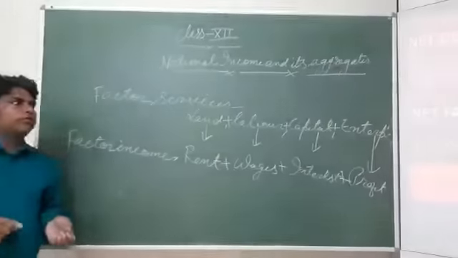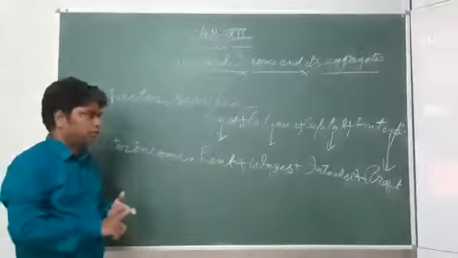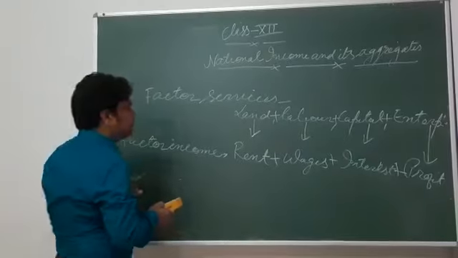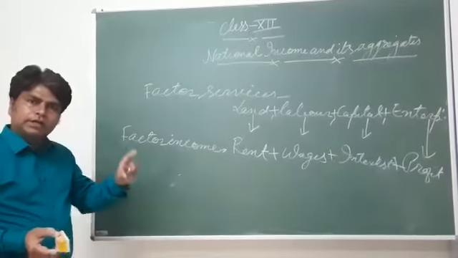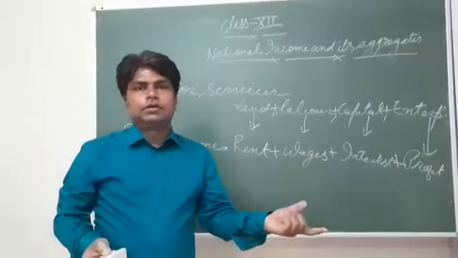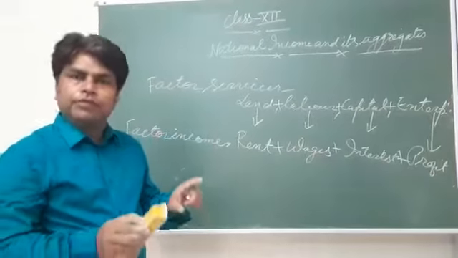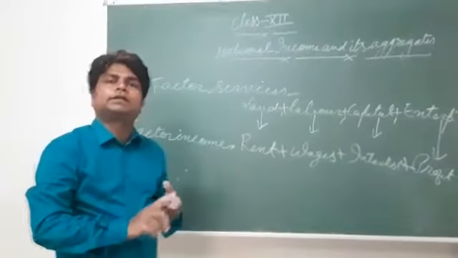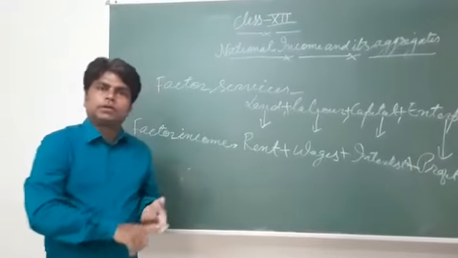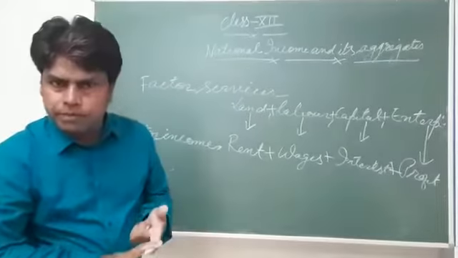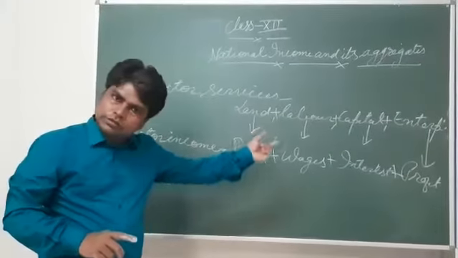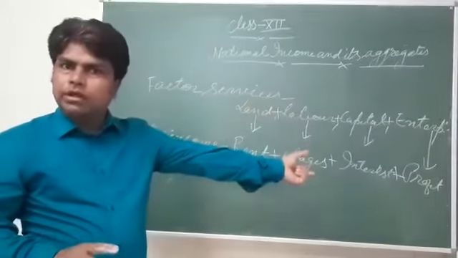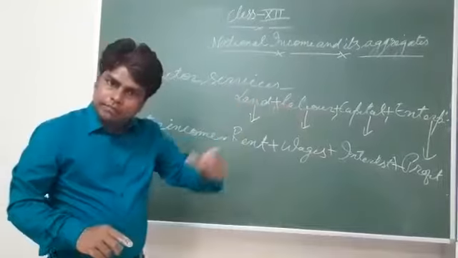So what is the meaning of net factor income from abroad? Net means something is deducted. We receive factor income from abroad and we pay factor income to abroad. If we deduct the factor income paid to abroad from the factor income received, this is called net factor income from abroad. For example, some people from our country work in foreign countries and send their money to our country. Industries set up in foreign countries also bring money into our country.